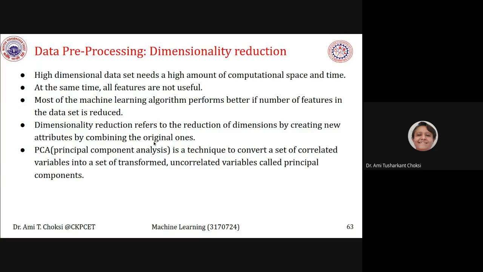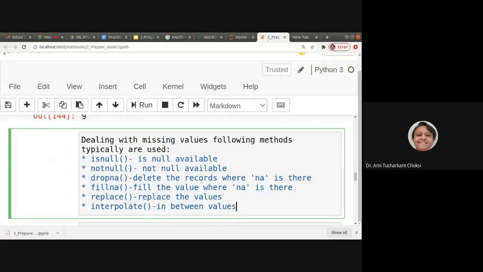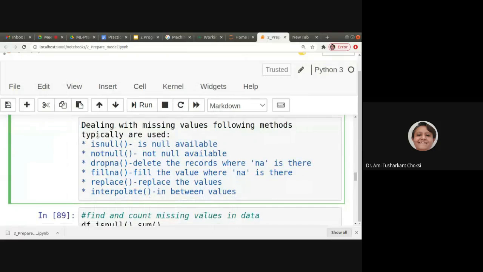So let us see first the programs for this, then afterwards we'll come back here. A few of the things we'll see in detail in a particular chapter, but at least something we should know, right? For dealing with missing values, we have seen a few methods: is null, not null, drop NA, fill NA, replace, interpolate, right?